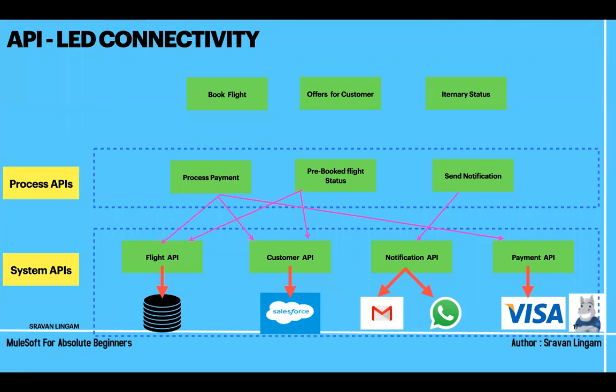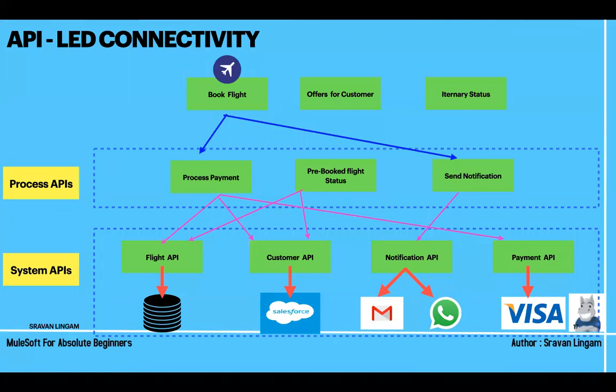To book the flight, we need process payment and notification. Whenever I am booking the flight, I am doing the payment process, and then after successful payment, I am sending the notification either in a mail or WhatsApp. Internally, when you click on book flight, it calls the process payment API with the send notification API. The process API in turn calls the flight, customer, and payment APIs, clubbing the information and doing the payment process. Then after the successful payment process, it sends the notification API, and finally your flight is booked.